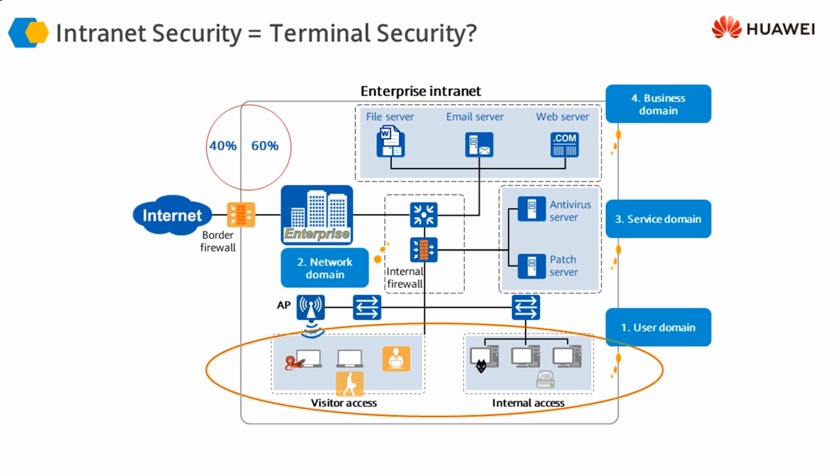For that purpose, our network can be divided into different domains. We call them the user domain, the network domain, the service domain, and the business domain. What are these domains and how do they work? We are going to look at this in a lot more detail in subsequent modules. However, just to give you an overview, the users who are accessing the network are sitting in the user domain.